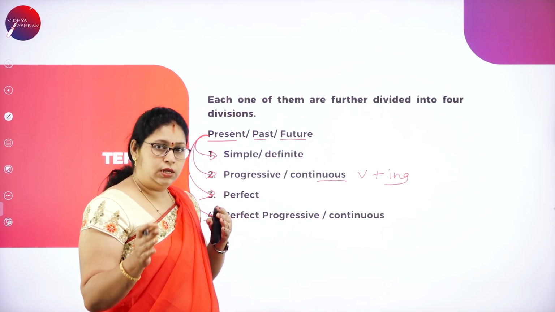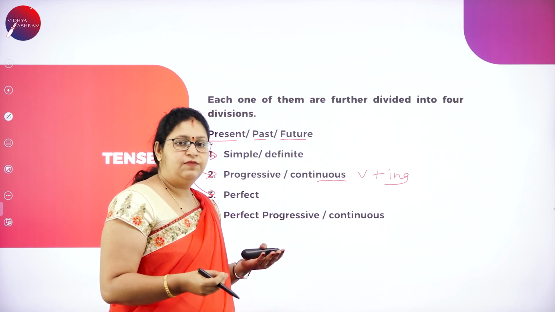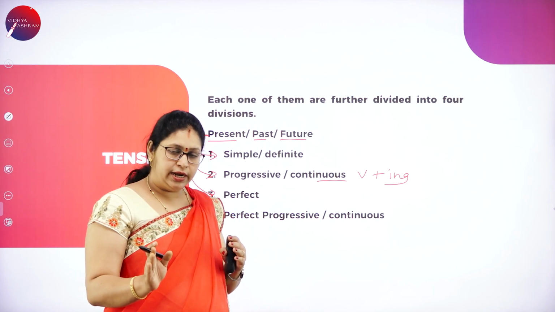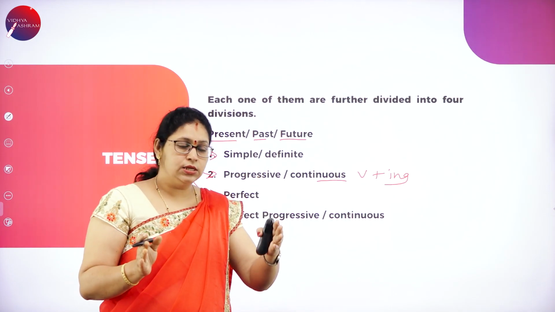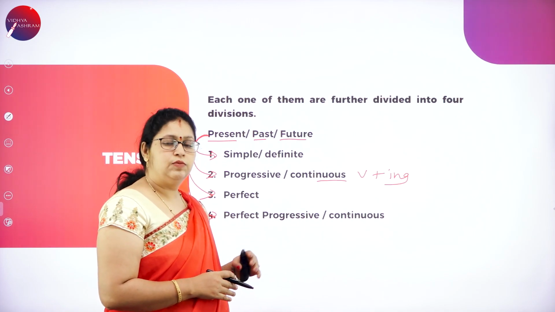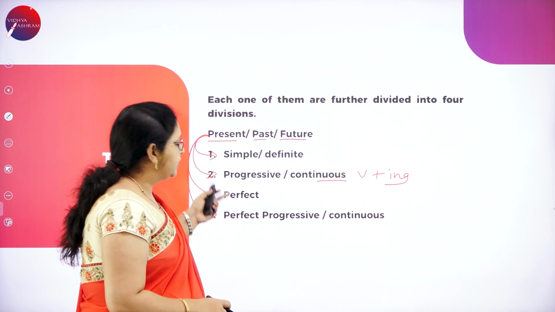If you were walking to school or if you were having your breakfast, that time is mentioned here. You started and it took a time, you finished. Those kinds of sentences come under present perfect progressive or continuous. So, this is for present tense.